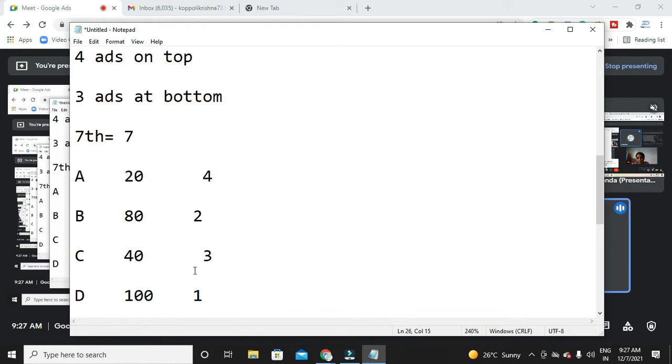Now these are our ad ranks, right? The ad rank of D is 1, the ad rank of B is 2, the ad rank of C is 3, and the ad rank of A is 4. So your ad rank depends on bidding, right? A person who pays high gets a higher position. Among all these competitors, D is bidding more. That's the reason D's ad is on top. So this was the only factor that we have discussed till now, that Google places the ad higher if you pay high.